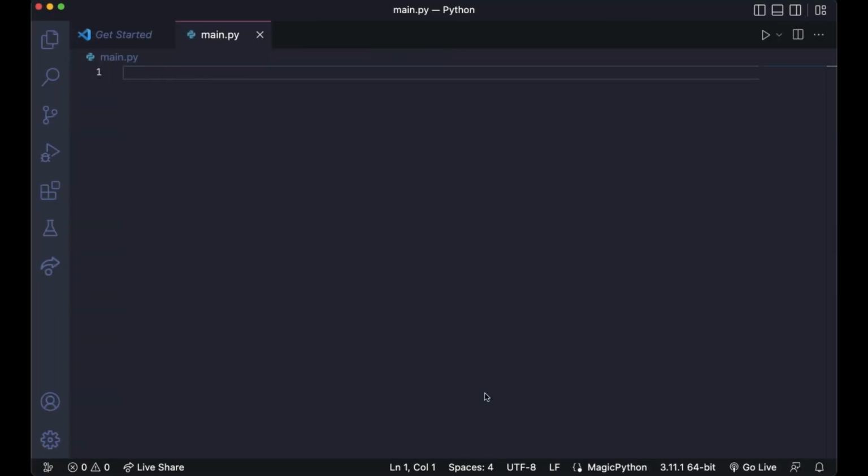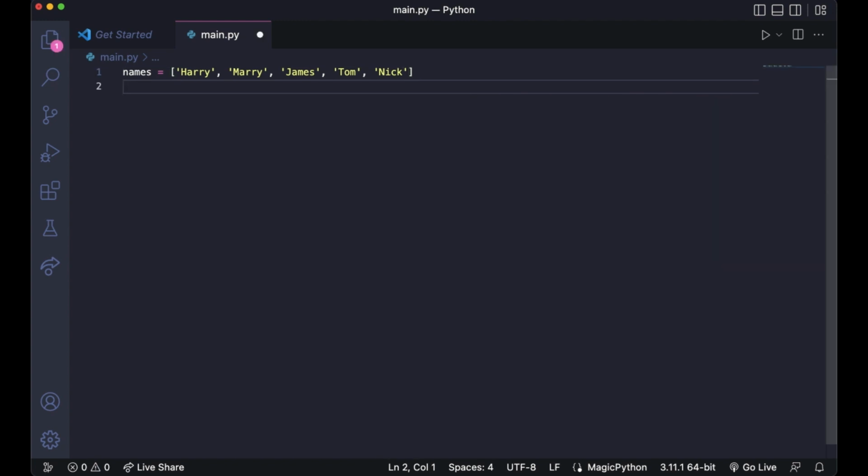So a list is a list of elements. Let's define a list of names. The way you do it is names equals to, and let's define 5 names. James, and let's do Tom. One more. Just random names I've taken for an example, for no specific reason.